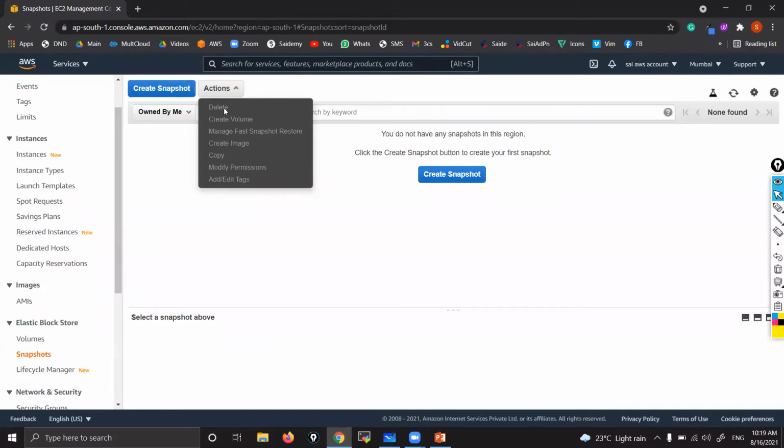Any more doubts? When I'm trying to delete, it is throwing an error that the snapshot is currently in use by an AMI. That's why first you have to delete the AMI, then delete the snapshot. That's the dependency. You terminate the instance, then volumes and AMIs, then only snapshots. Got it? Okay, sir.